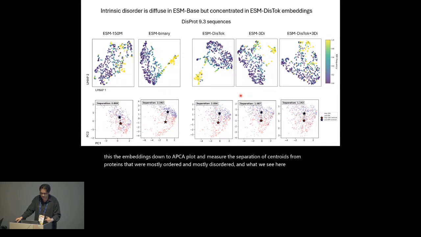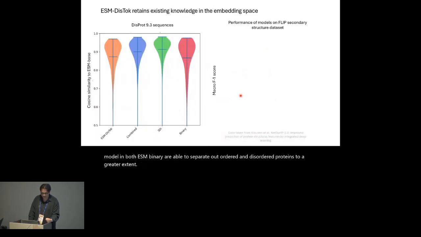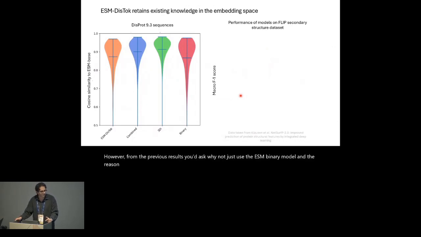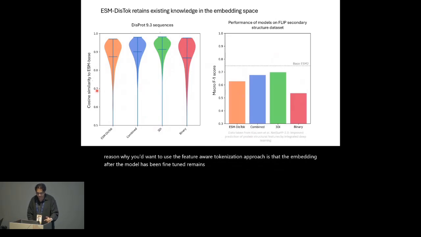And what we see here is that the model ESM disttalk and both ESM binary are able to separate out ordered and disordered proteins to a greater extent. However, from the previous results, you'd ask, why not just use the ESM binary model? The reason you'd want to use the feature-aware tokenization approach is that the embedding after the model has been fine-tuned remains close, containing high cosine similarity to the original embedding space, which suggests that the model hasn't forgotten what the original task was.